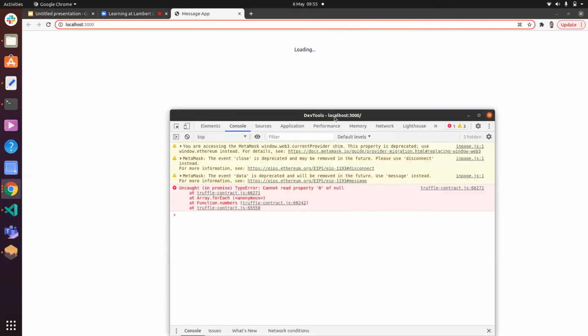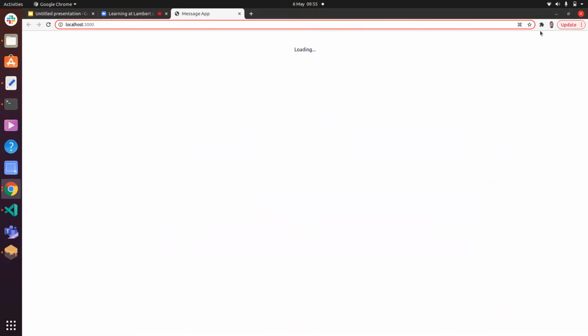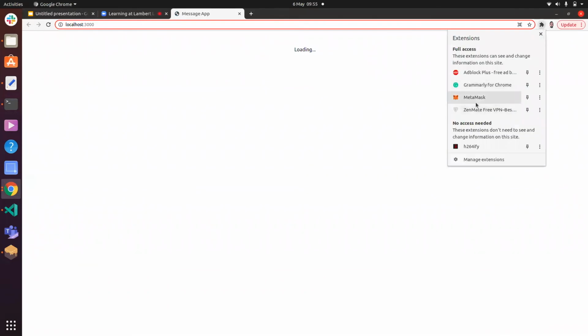Okay, and that should hopefully open up the page. Okay, great. Now this won't work, and the reason it doesn't work is I actually don't have an account configured. So if I go to the console, it will break. And I will need to use this Chrome extension called Metamask. This just allows us to interact with blockchains from a browser, because the browser by default does not actually have any means of doing this.